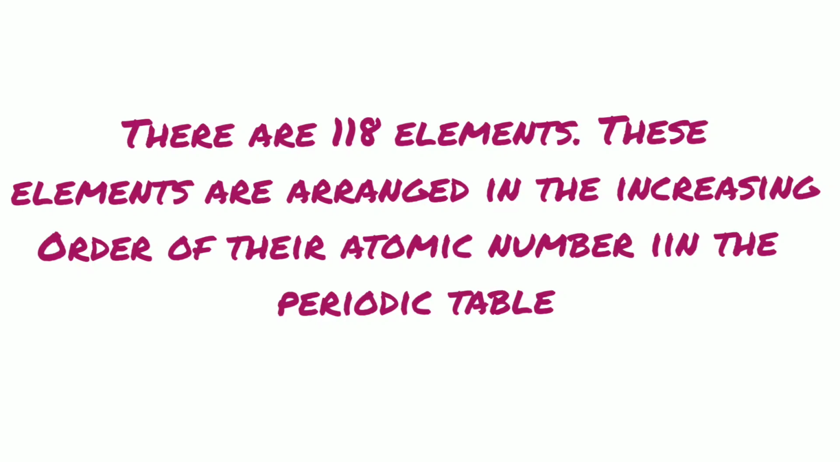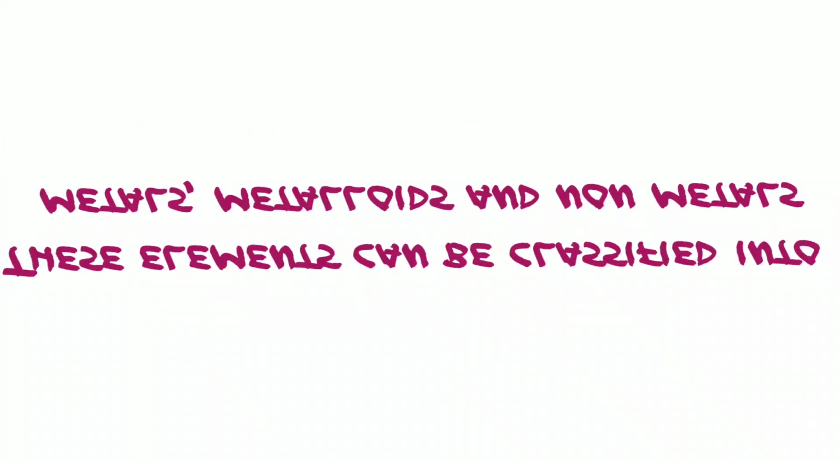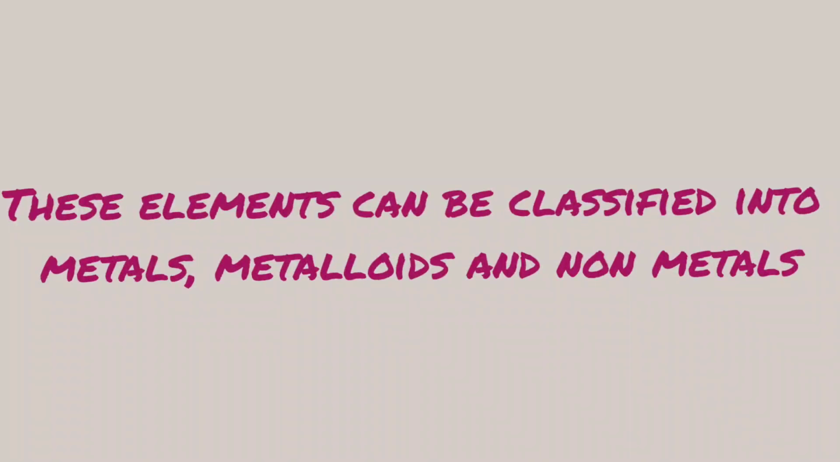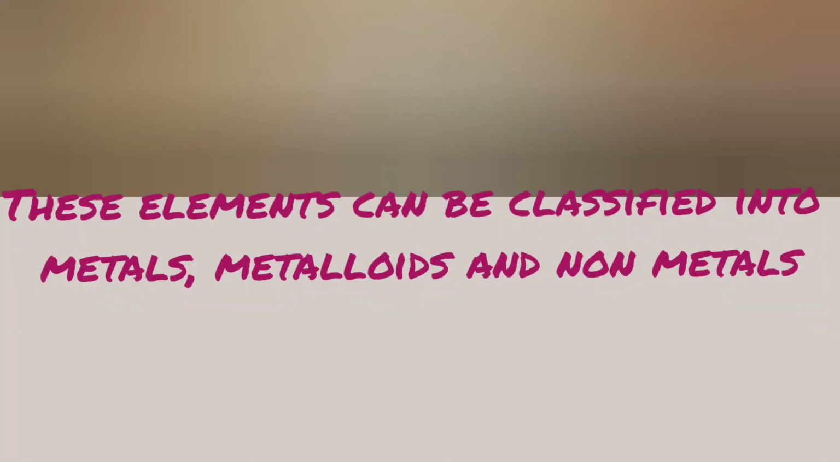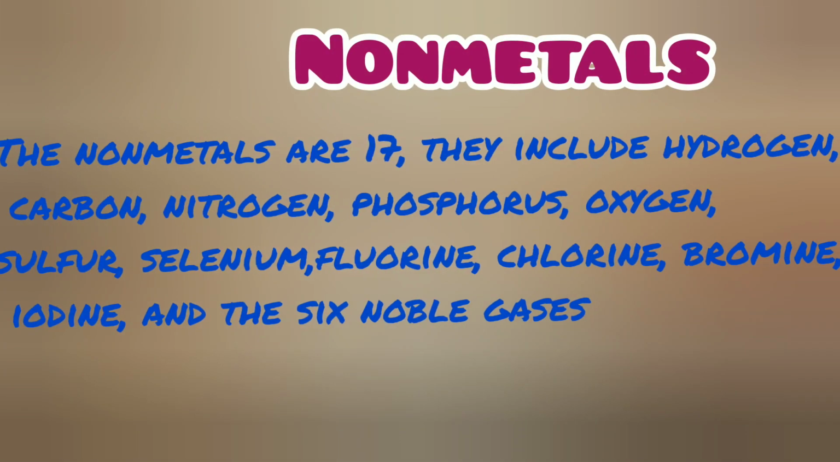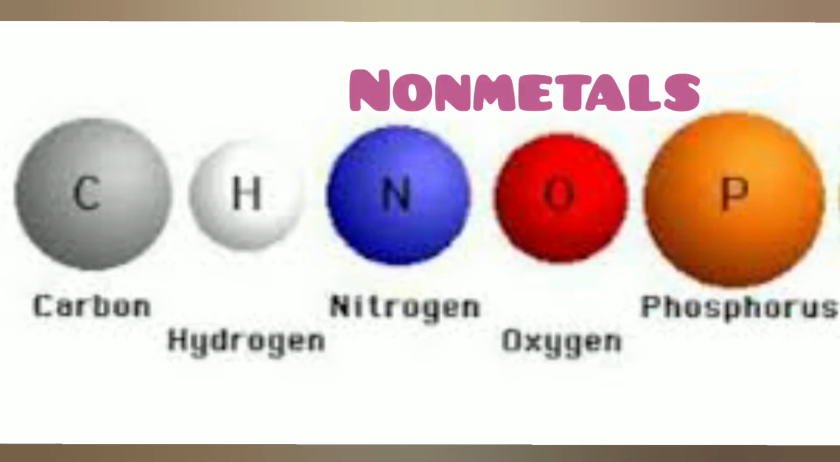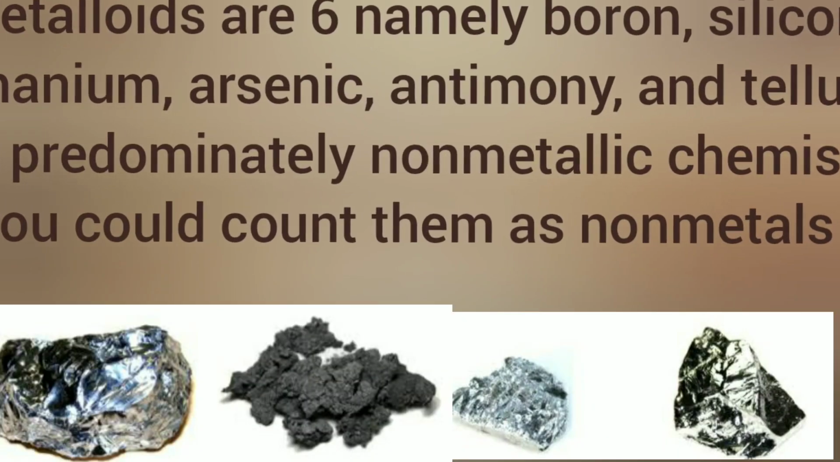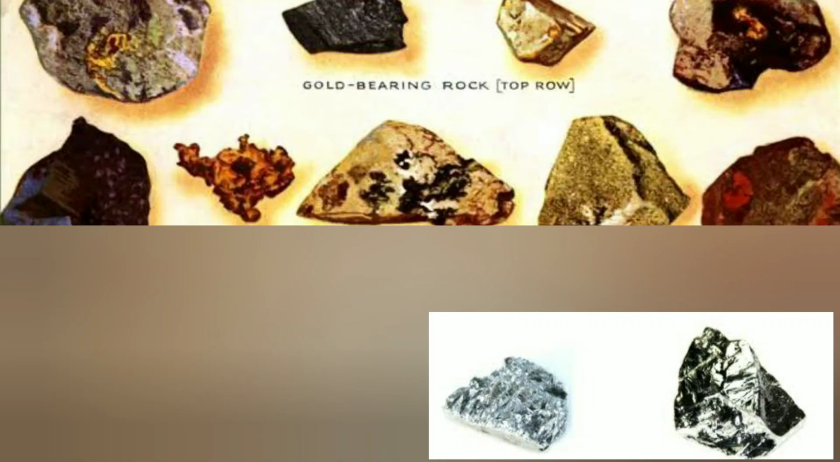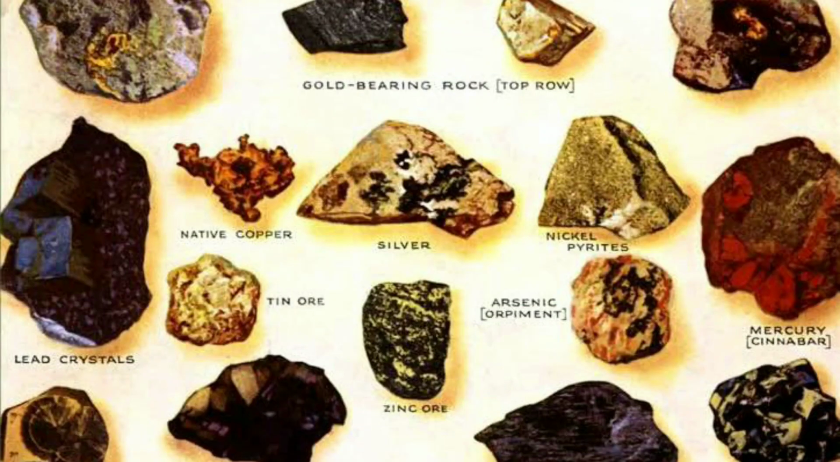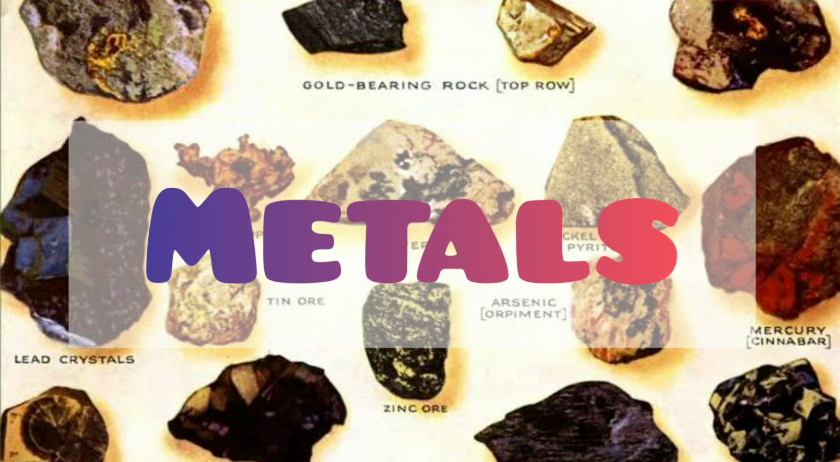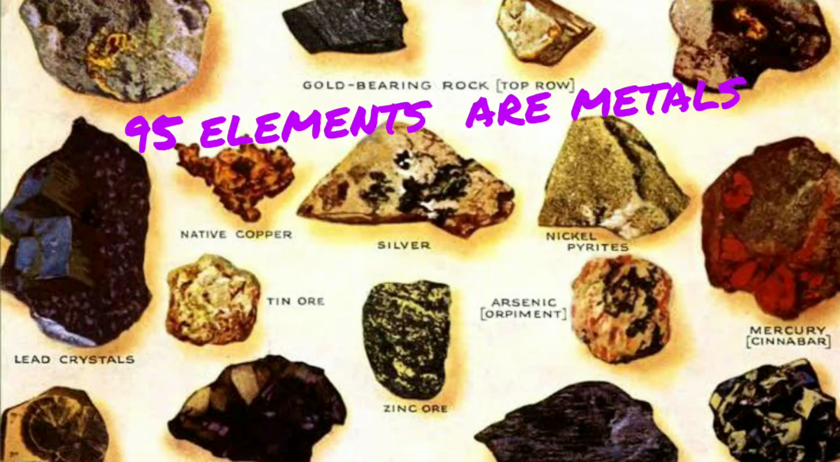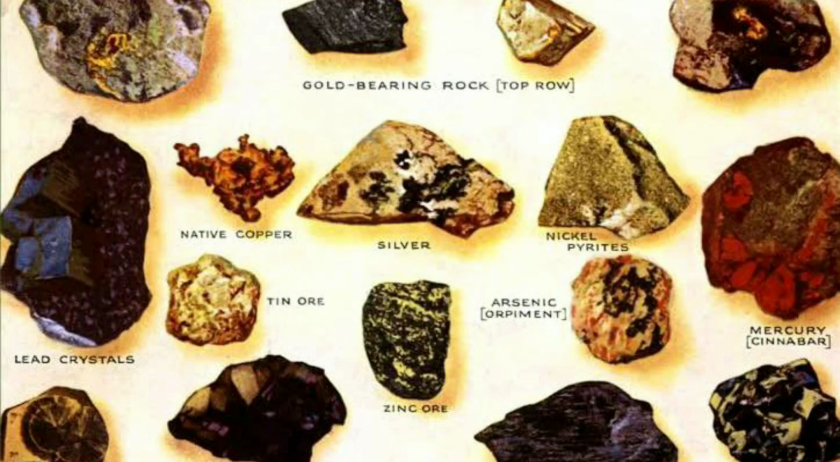There are 118 elements which we classify as metals, metalloids and non-metals. The non-metals are 17 in number, like carbon, hydrogen, nitrogen, and so on, and metalloids like boron, silicon, germanium and many more. Leaving them, the rest of them are all metals. And today we are going to discuss the properties of metals. 95 elements are found to be metallic in nature.